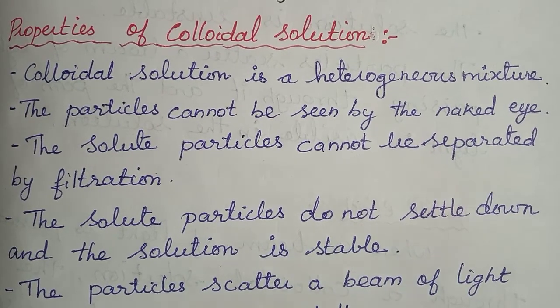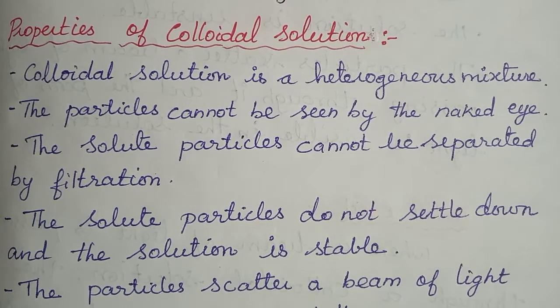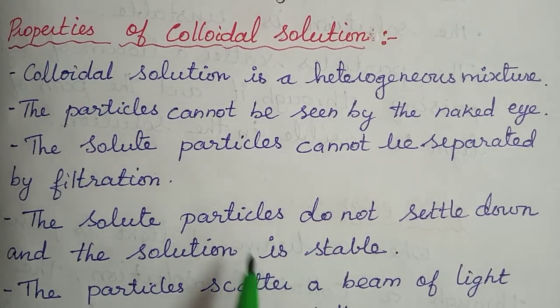So what are the properties? Here the colloidal solution is a heterogeneous mixture, and the particles cannot be seen by the naked eye. As I told you, colloidal solutions have heterogeneous characters and homogeneous mixture characters. Understood? Why does it come under the heterogeneous characters? Because the particles scatter a beam of light passing through it and the path of light is visible in the solution. So only it comes under heterogeneous. Understood, children?